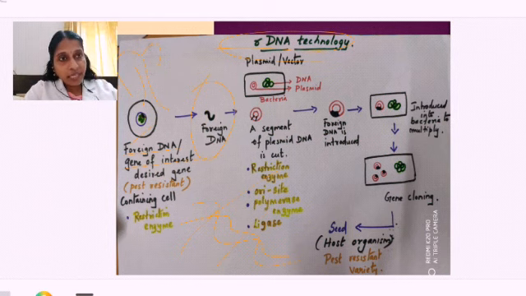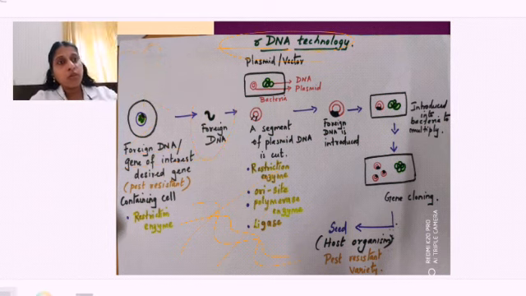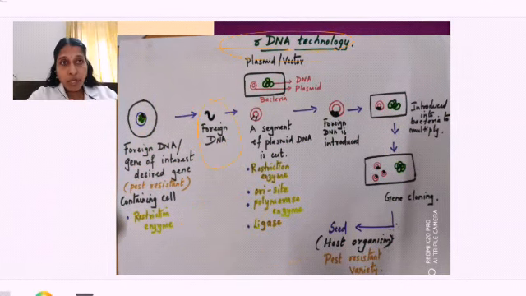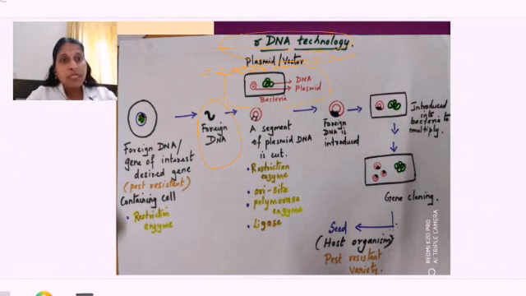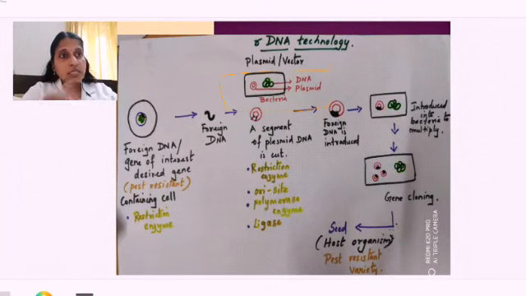So this foreign DNA, immediately after taking it out, what we are going to do is choose a vector. What am I going to choose? I am going to choose a vector. Okay, so this vector is a bacteria. So this is a vector. Who is a vector? This one is a vector. And what is this? It is a bacteria.